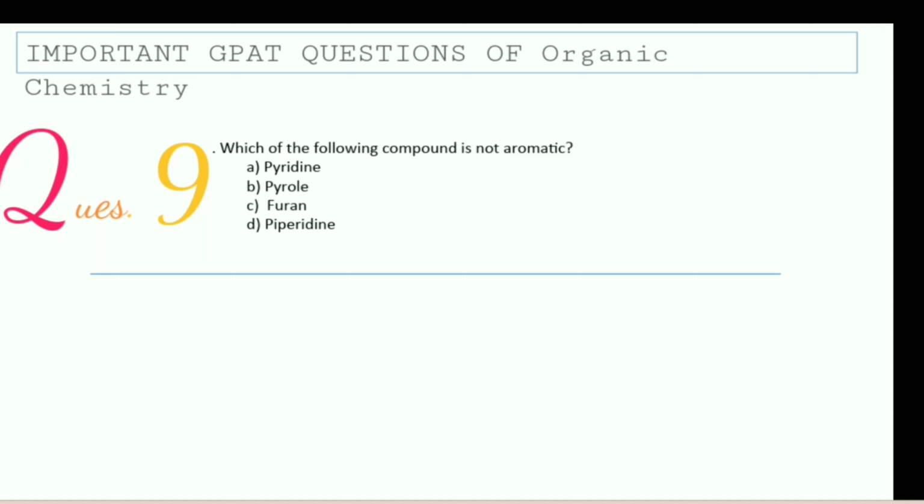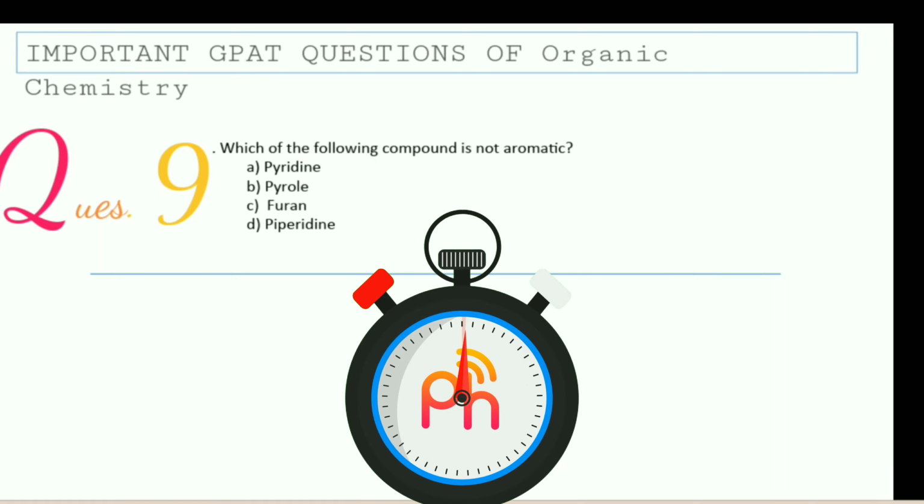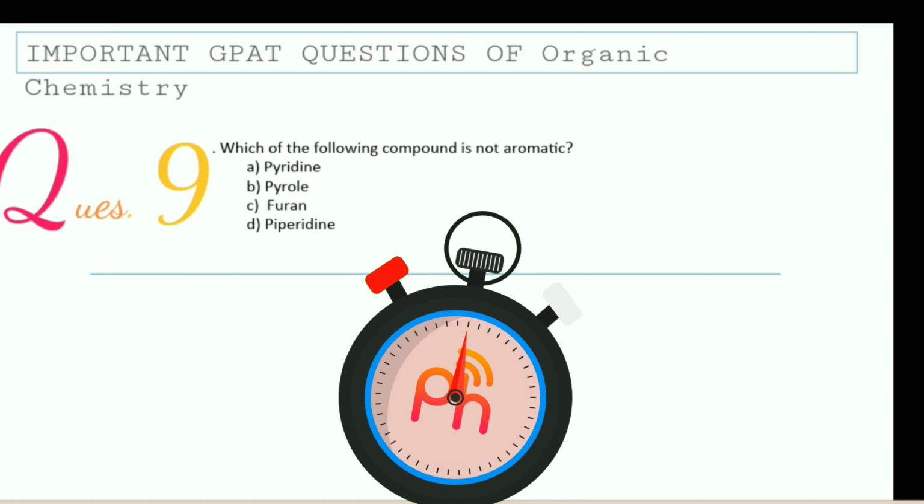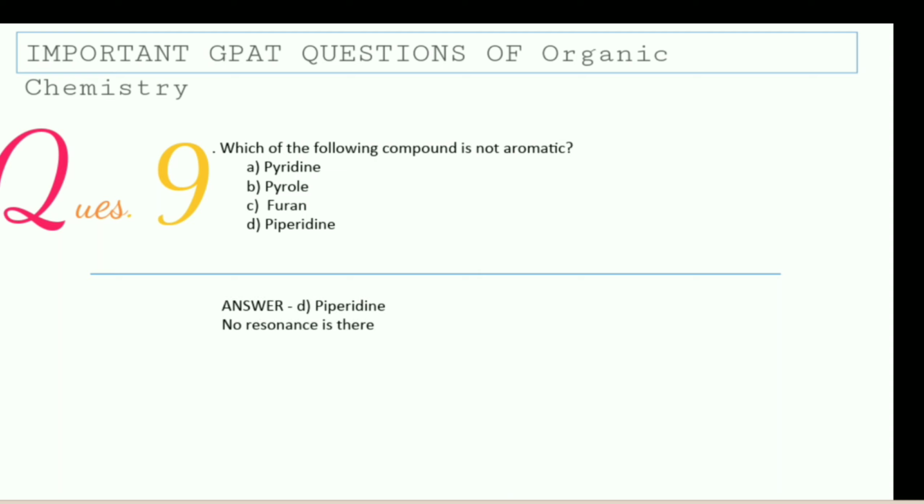Question 9: which of the following compounds is not aromatic? The options are pyridine, pyrrole, furan or piperidine. The answer is piperidine because there is no resonance. As you know, for aromatic character resonance is a must.